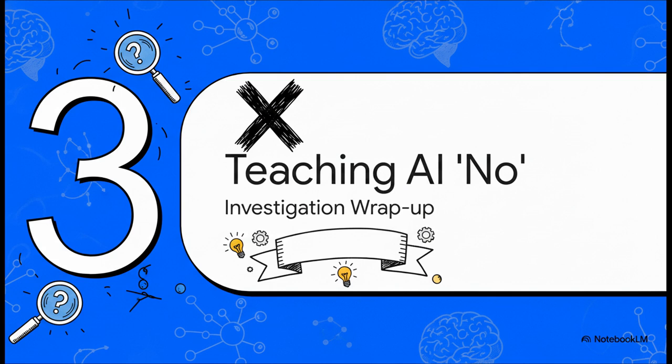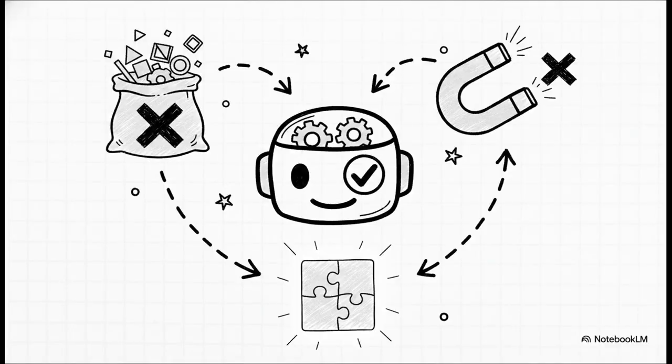And that brings us to the case for teaching AI no, as we wrap up our investigation today. The key takeaways here are crystal clear. Standard vision-language models fundamentally fail at negations because they suffer from that bag-of-words flaw. But by utilizing the highly fluent distractors generated in the CC-Neg dataset, the new ConClip framework uses contrastive loss to actively repel those errors. And the most beautiful part of it all? Learning the concept of no doesn't just fix negative prompts, it massively boosts overall AI comprehension across the board.